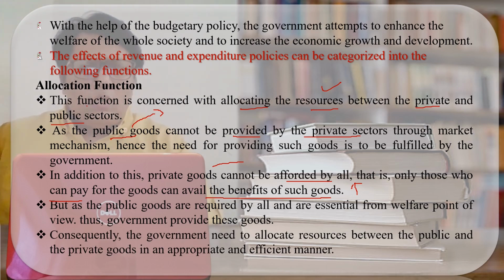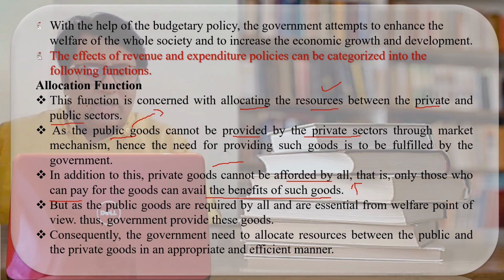Consequently, we have seen that the government needs to allocate resources, and accordingly the government distributes the resources among the public sector and the private sector, so that welfare can be attained by providing goods to the public sector and profit maximization can also be attained by giving resources to the private sector.